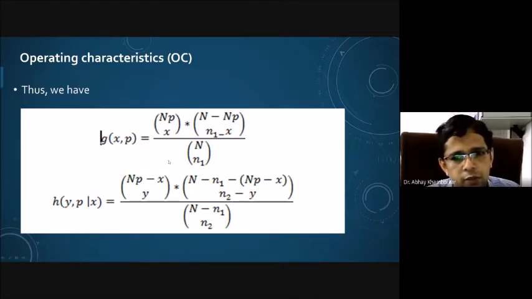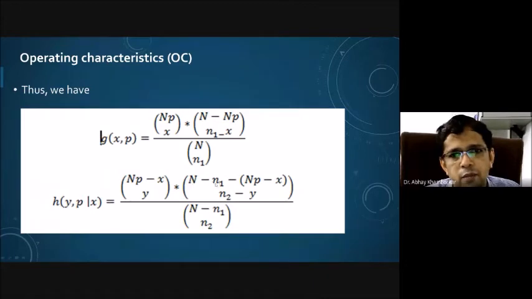Again, this will follow almost the same distribution, but here we have the information that the number of defective units in the first sample has already been obtained, and it is X. So the number of defective units in the remaining lot is NP minus X. I am talking about the second sample, so the number of defective units will be NP minus X choose Y, where Y is the number of defective units in the second sample.